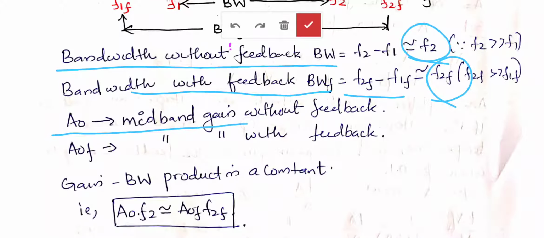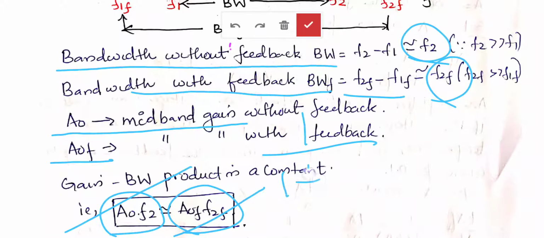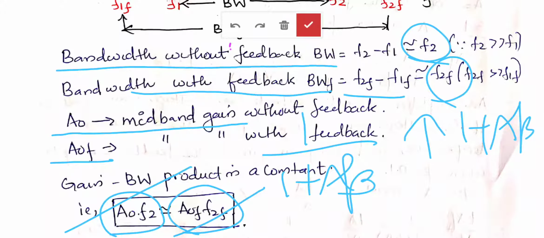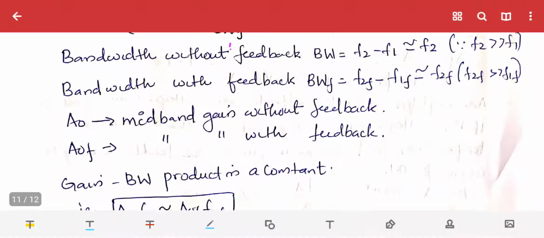AO is the mid-band gain. In the middle frequencies, what is the gain? That is AO without feedback and AOF with feedback. So what is the gain bandwidth product? AO into F2 is equal to AOF into F2F. Since it is a constant, it should be the same. So without feedback this product is equal to the product with feedback. How can it be justified? The gain is reduced by a factor of 1 plus A beta and the bandwidth is increased by a factor of 1 plus A beta. So gain into bandwidth will always be a constant.